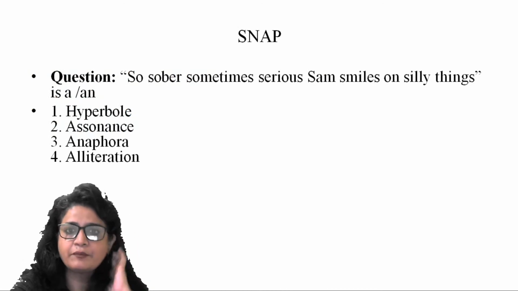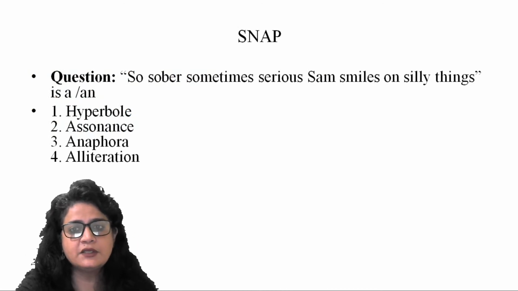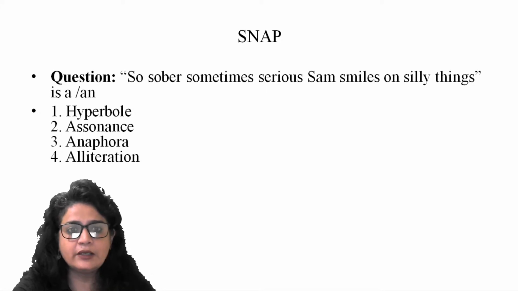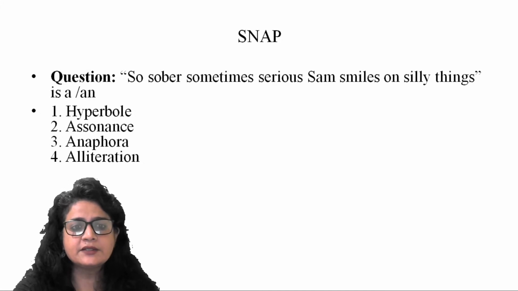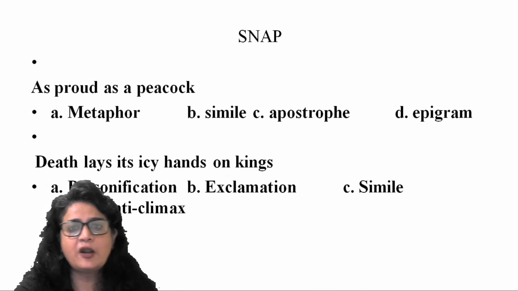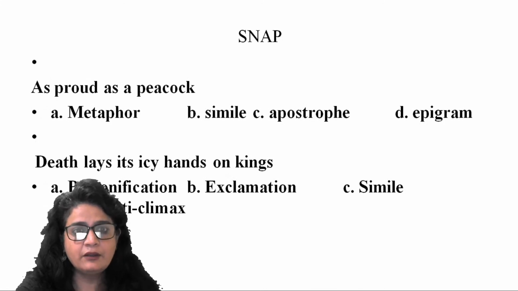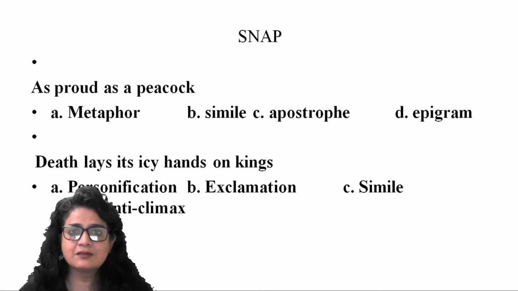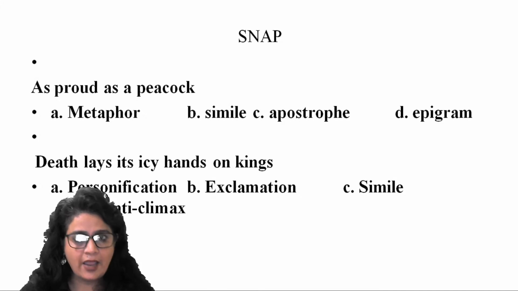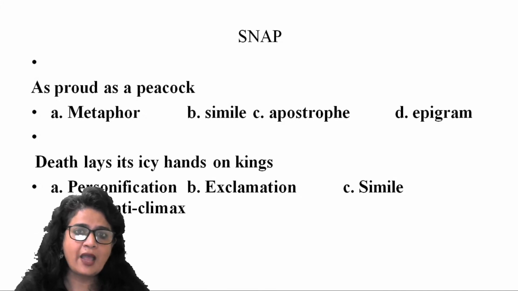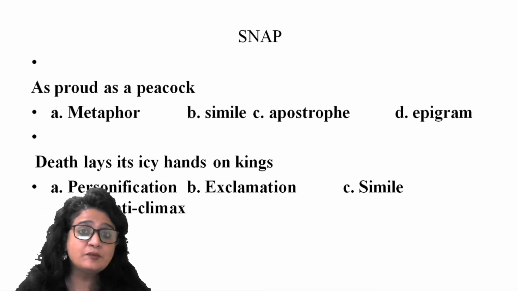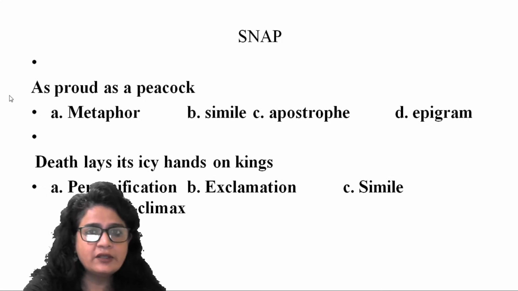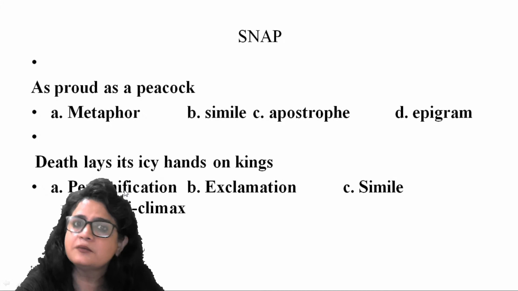Next, one of these years, this question: 'so sober sometimes he is and smiles on silly things'. Very clearly, the first letter is repeated, the consonant sound is repeated, that is alliteration. 'As proud as a peacock', that's a simile, we did this. 'Death lays its icy hands on kings', right? So death has hands. Death, an abstract concept, is attributed a human characteristic, having hands. Death is being used as a person, so that is personification.